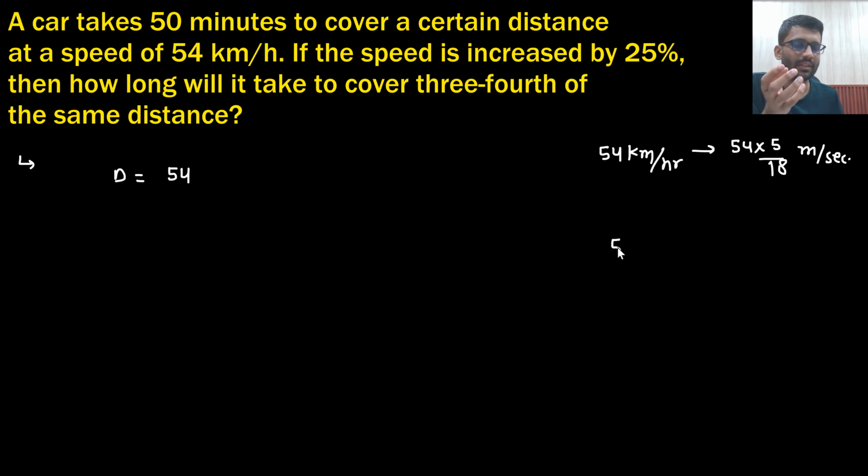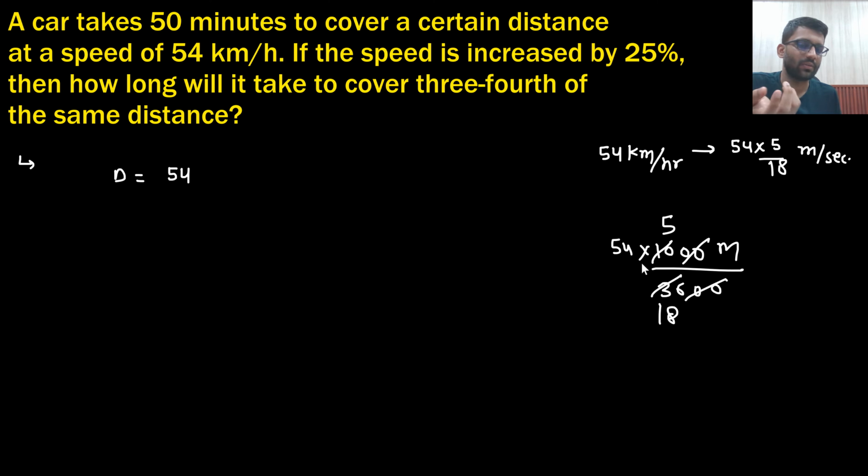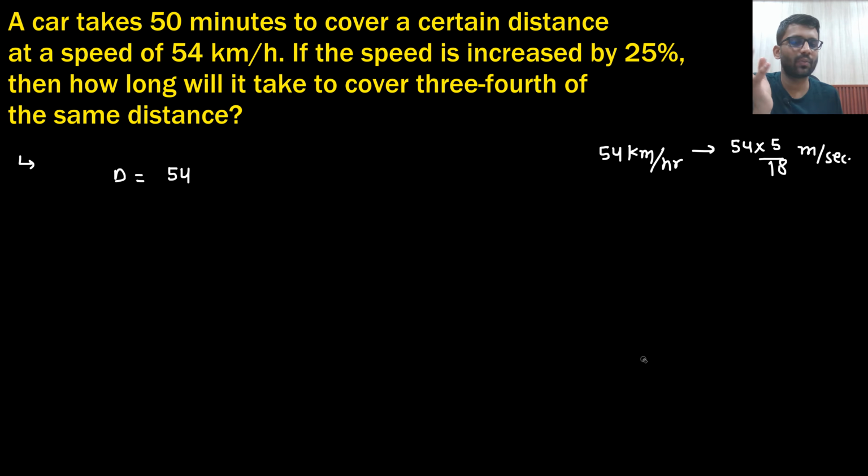You can derive it basically: kilometer means 1000 meters, and you need to convert hours into seconds, that means 3600. So it will be cancelled by 2, giving 5 by 18. So you can simply remember it: kilometer per hour to meter per second, 5 by 18. That means 15 meter per second. They are asking in minutes, so forget about it. Better than this, I will just write 54 kilometer per hour into 50 minutes.